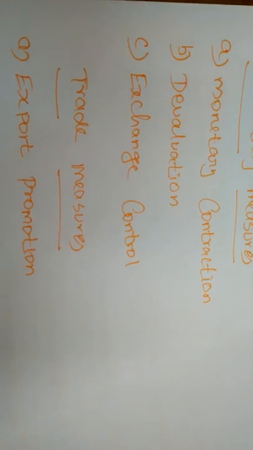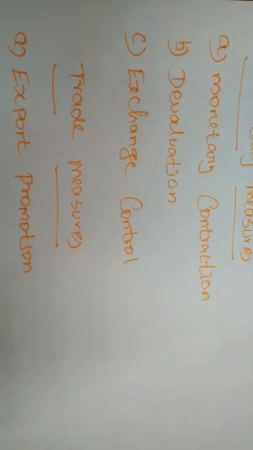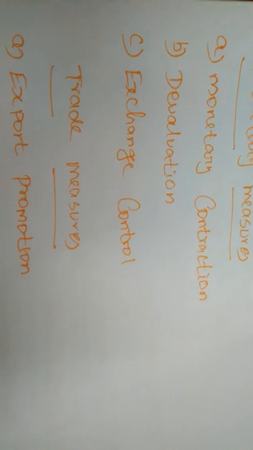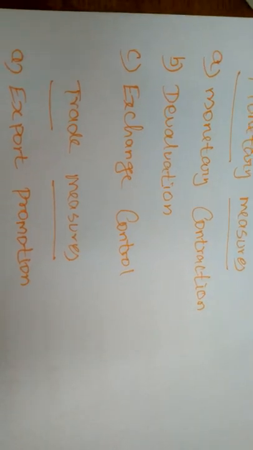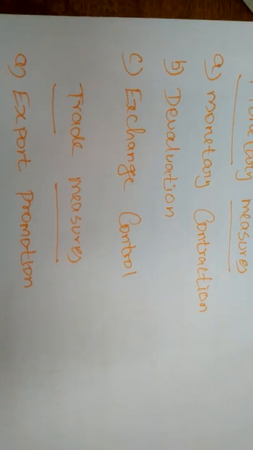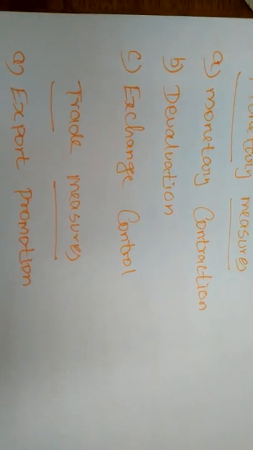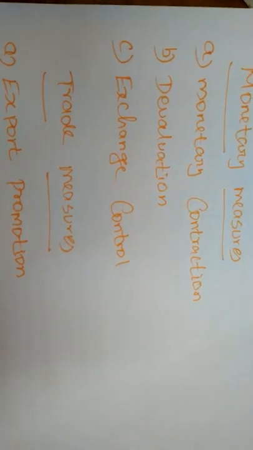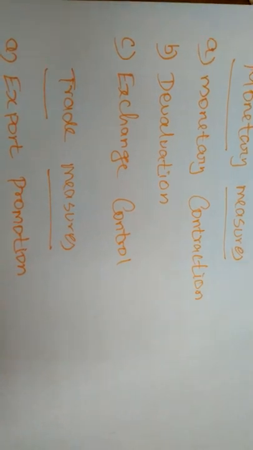When we control credit, the circulation of money will be less in our nations. So automatically the prices also will come down and exports increase. If the prices come down, what will happen?